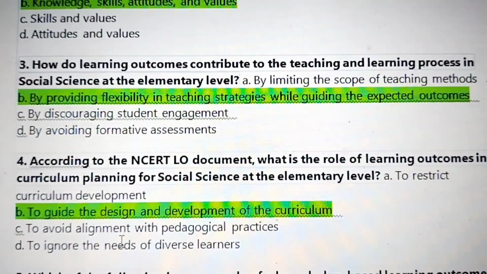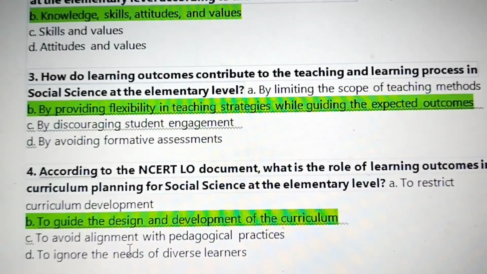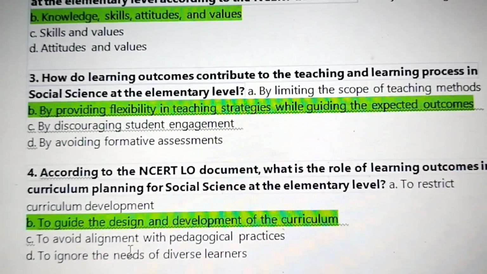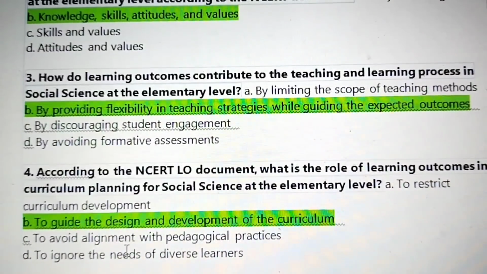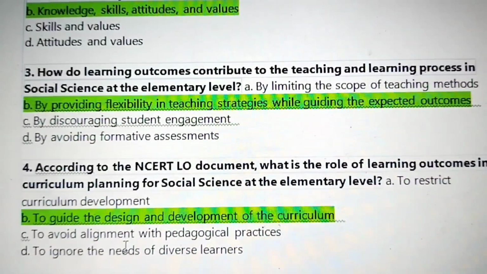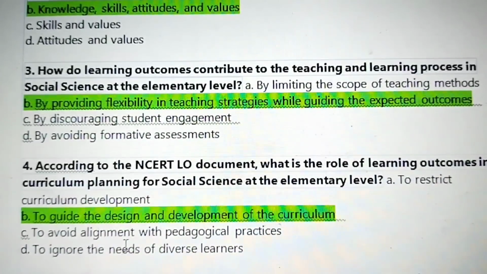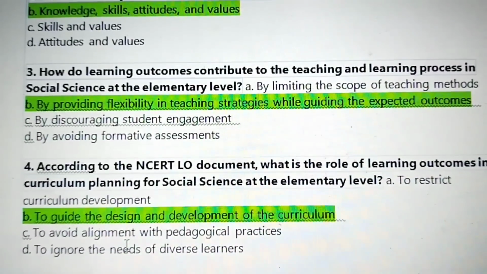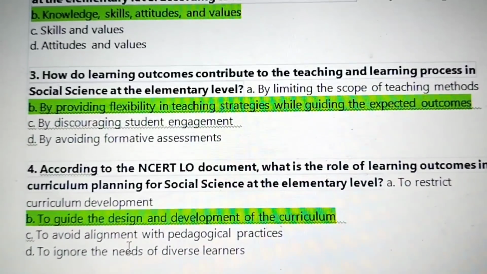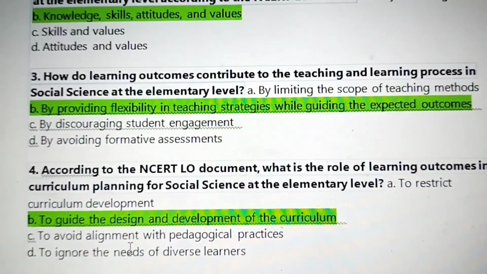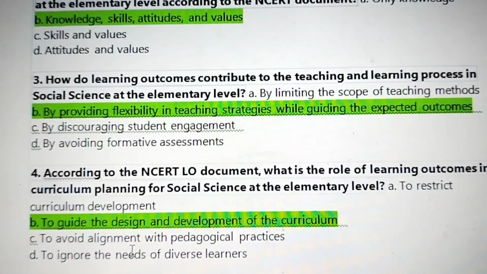3. How do learning outcomes contribute to the teaching and learning process in social science at the elementary level? By providing flexibility in teaching strategies while guiding the expected outcomes. Number 4. According to the NCERT learning outcome LO document, what is the role of learning outcomes in curriculum planning for social science at the elementary level? To guide the design and development of the curriculum.